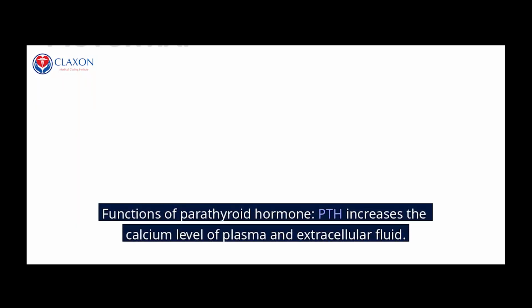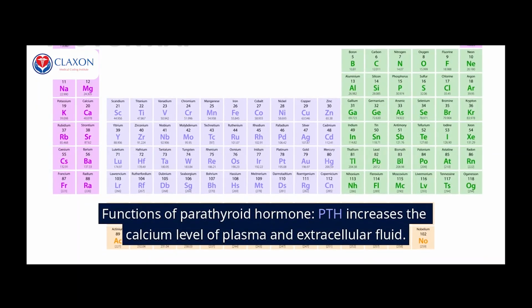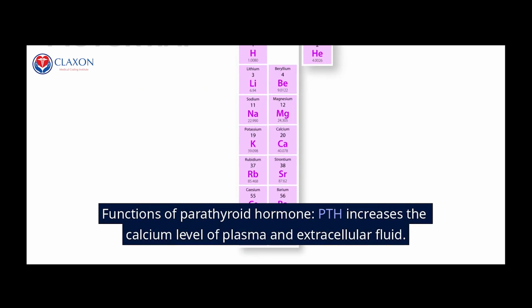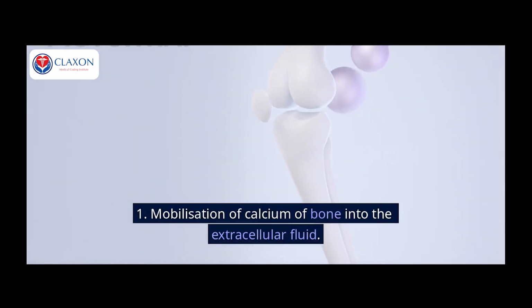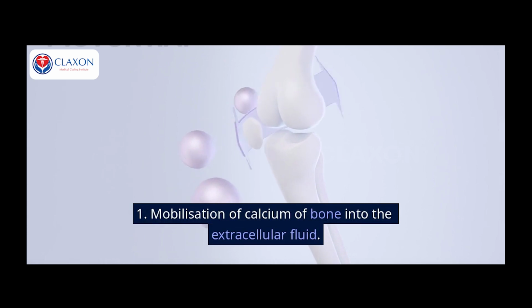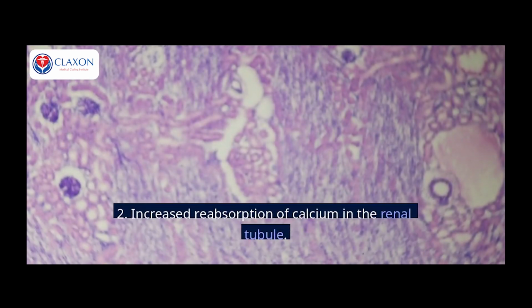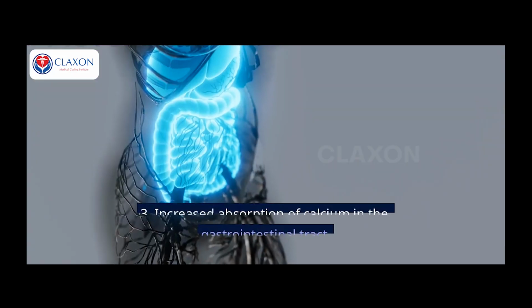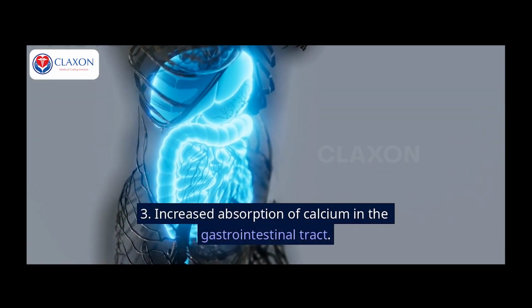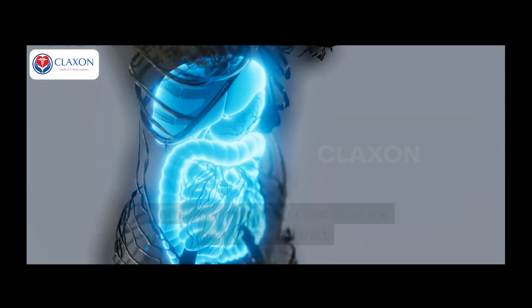Functions of parathyroid hormone. PTH increases the calcium level of plasma and extracellular fluid. 1. Mobilization of calcium of bone into the extracellular fluid. 2. Increased reabsorption of calcium in the renal tubule. 3. Increased absorption of calcium in the gastrointestinal tract.